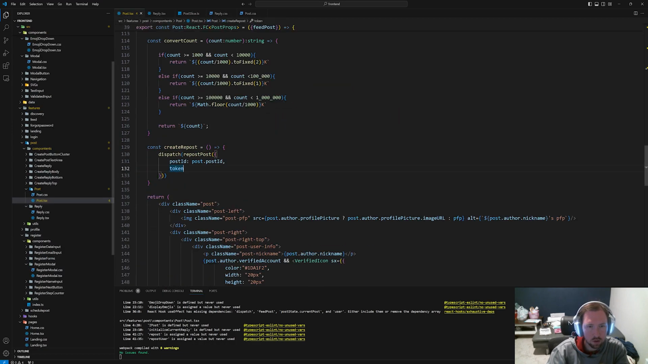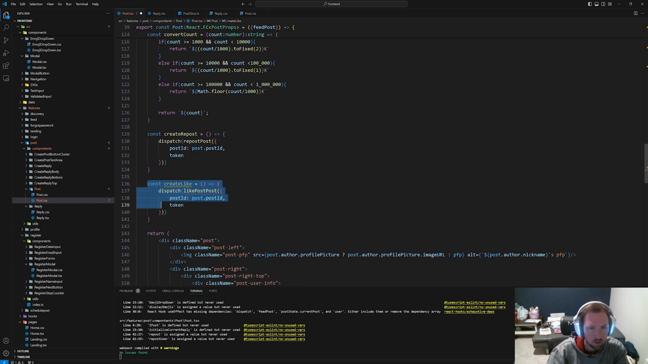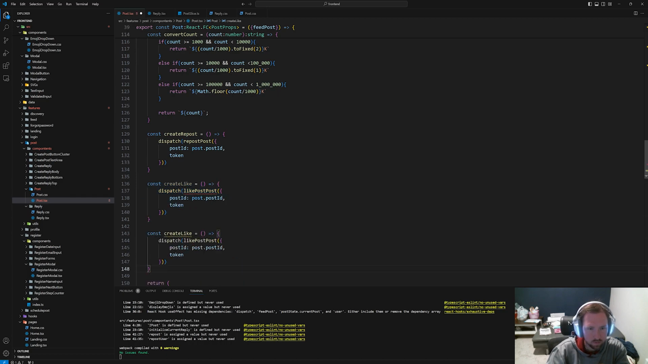Go back into our post. So now let's copy this. And let's go ahead and create a like. So create like. Now this will be like post. Post ID token. Let's go ahead and say create bookmark. Bookmark. And I don't know why that said like post, but okay. And this will be bookmarked post. Bring that in. I don't love how it does that, but okay.